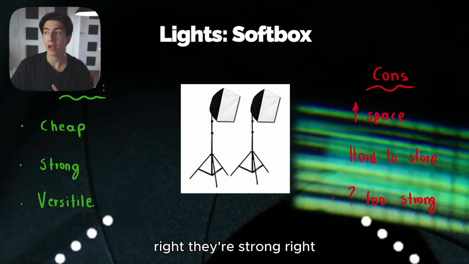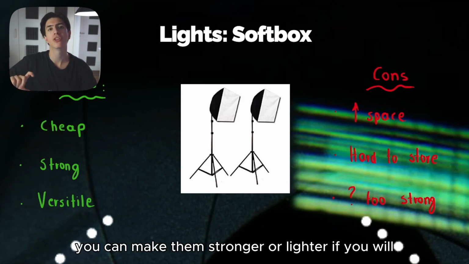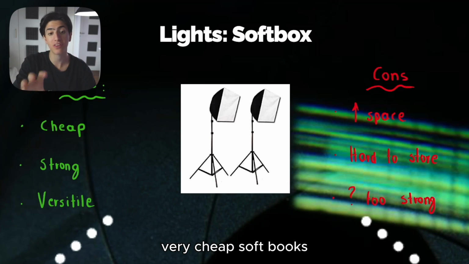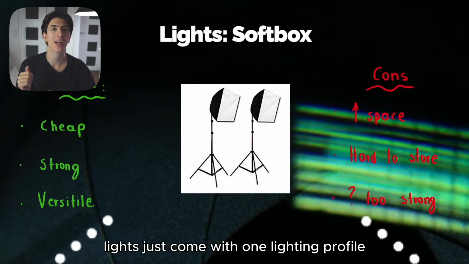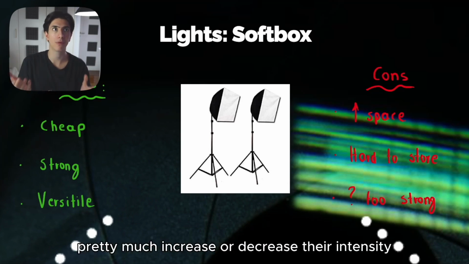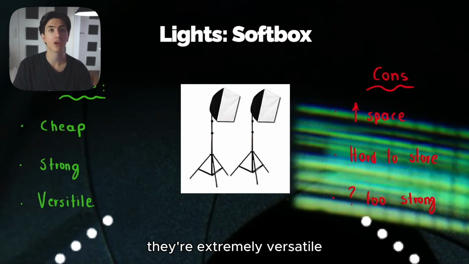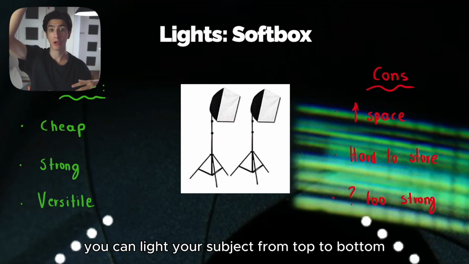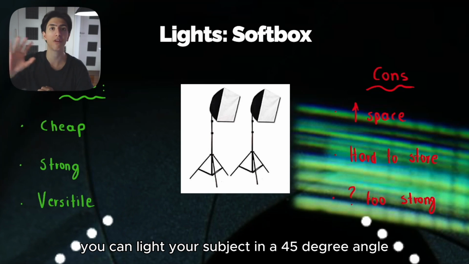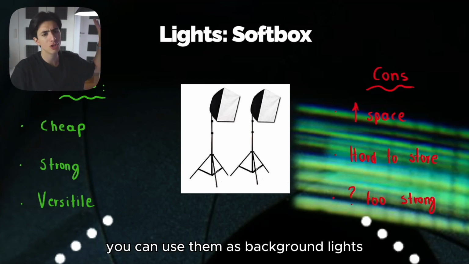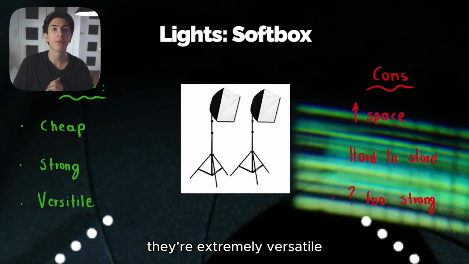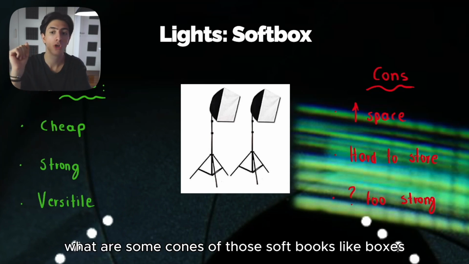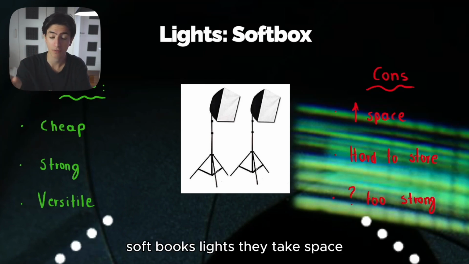They're strong, so you can tweak them, you can make them stronger or lighter, if you will. But usually if you buy those very, very cheap softbox lights, they just come with one lighting profile, so you can't increase or decrease their intensity, but it's fine. And finally, they're extremely versatile. You can use them to light up many, many scenarios. You can light your subject from top to bottom. You can light your subject at a 45-degree angle, just like I have right here. You can use them as background lights. They're extremely versatile. What are some cons of those softbox lights?